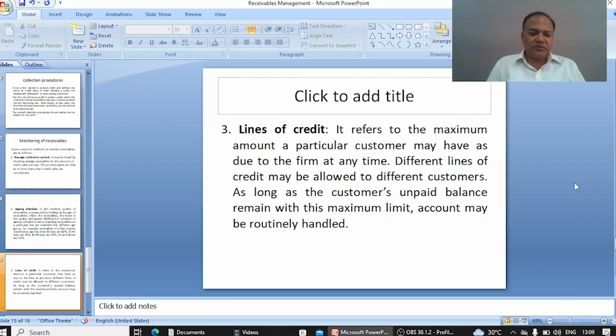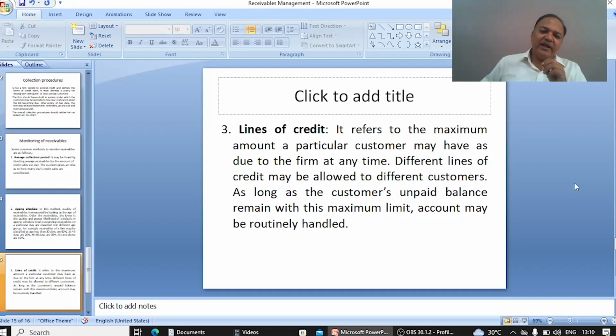Line of credit simply tells you, for example, a person is able to receive a credit of rupees 20 lakh from your organization, and he is using a maximum portion of his facility. It means he's availing a credit of 18 lakh, 19 lakh or 20 lakh. It means he requires special care.